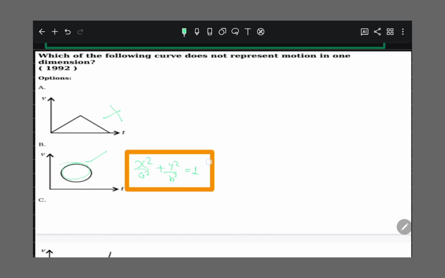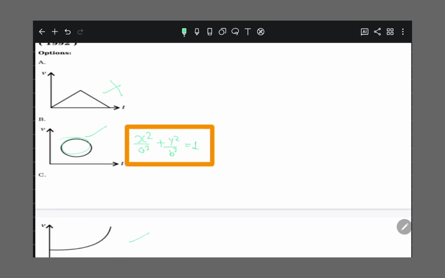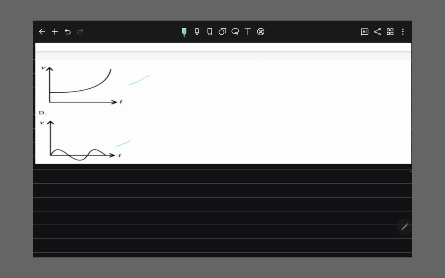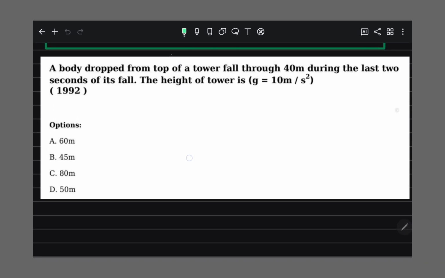Which of the following does not represent two-dimensional motion? So this does not represent the 2D motion, right? So this represents 1D motion. This also represents 1D motion, right? I proceed to the next question.